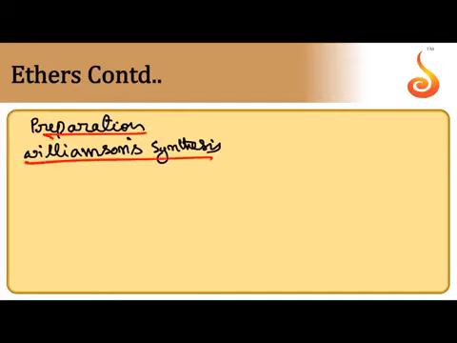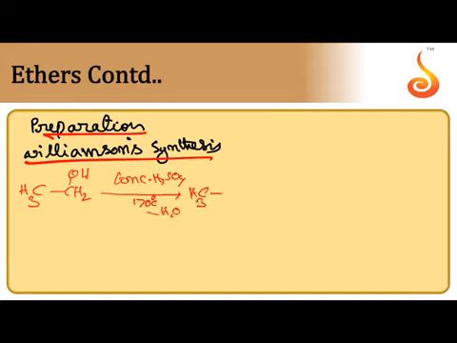Methods of preparation. By the dehydration of alcohols with concentrated H2SO4 at 140 degrees we can get ethers. When ethyl alcohol is subjected to dehydration with concentrated H2SO4 at 170 degrees, dehydration takes place from a single molecule, providing an alkene.